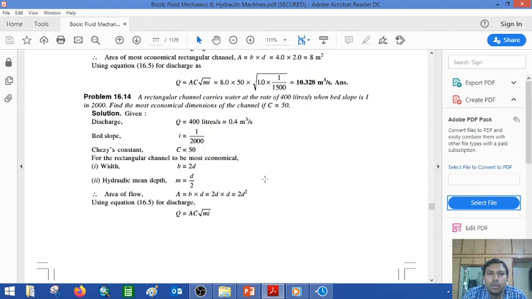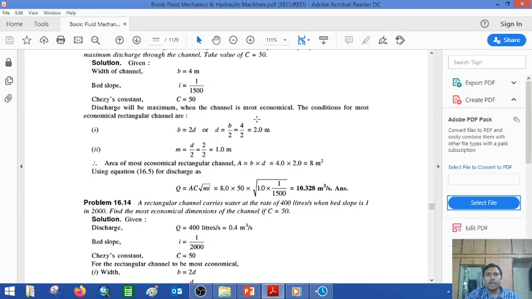If you find any difficulty, you contact me and then we solve it together. So no problem. The second example will show that here a rectangular channel carries water. Here you see that now the discharge is given to you. In the earlier example, one parameter, the width, was given, but in the second example you can see that the discharge is given.